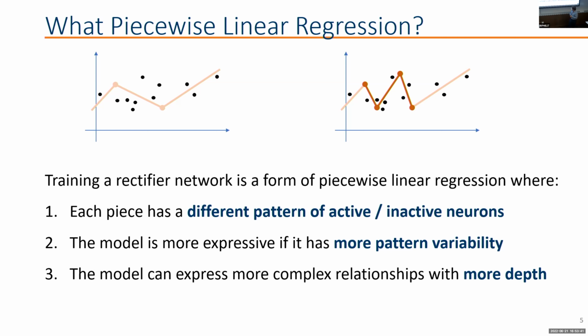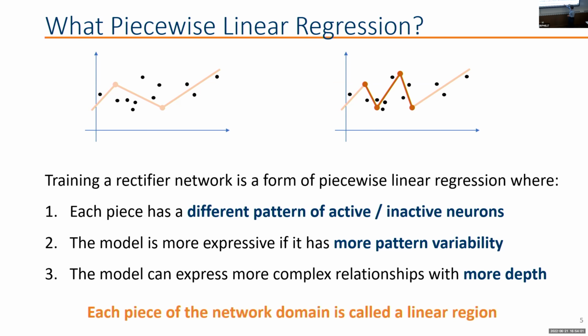What we do know is that asymptotically, the wider you make the neural network, that's going to have an asymptotically polynomial increase in the number of linear regions, in the number of pieces of this function. And the more depth you add to the neural network, that is going to produce an exponential increase in the number of these linear regions. By linear region here, I refer to each one of these pieces of the piecewise linear function represented by the neural network.